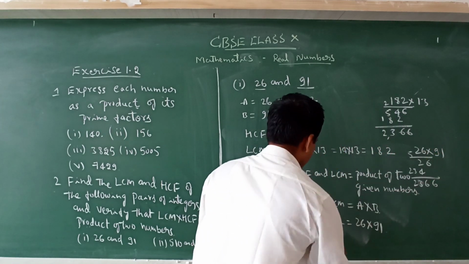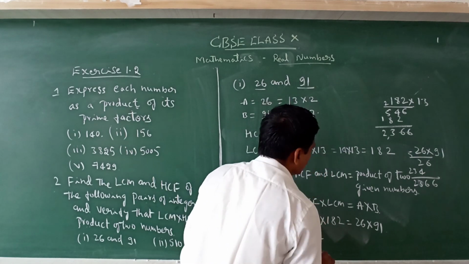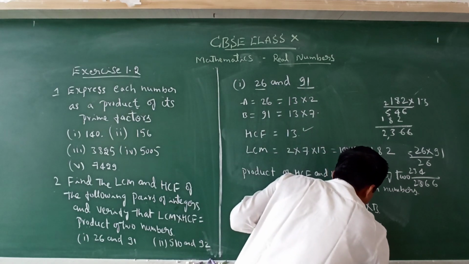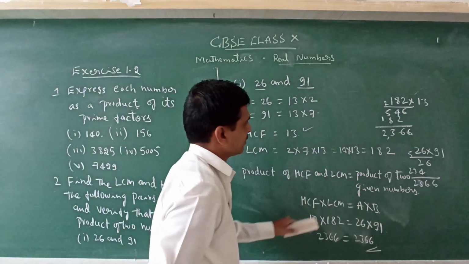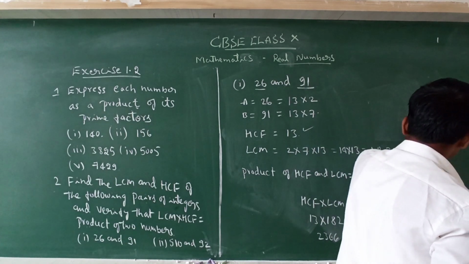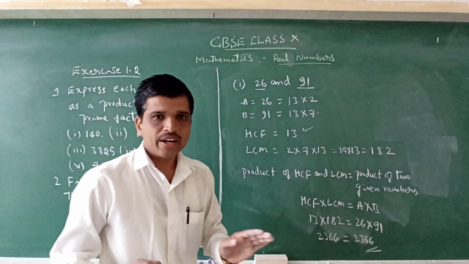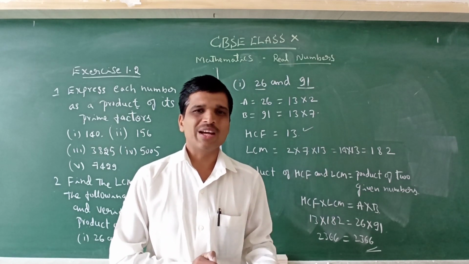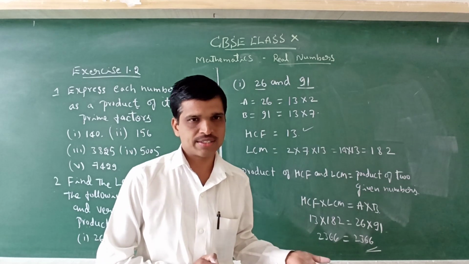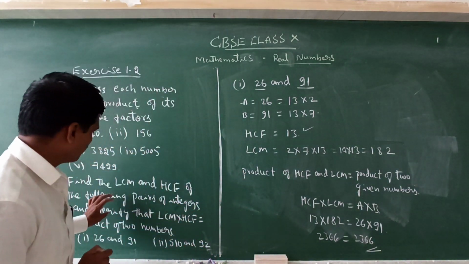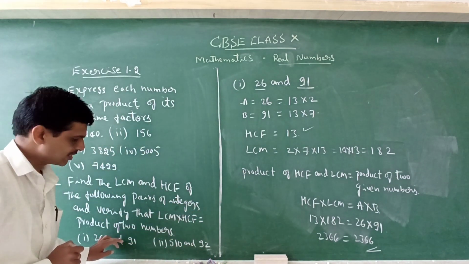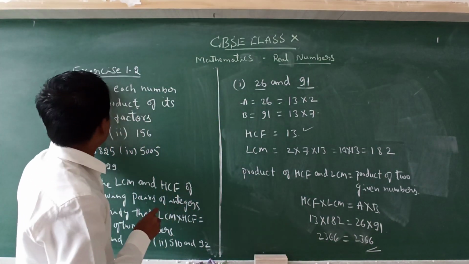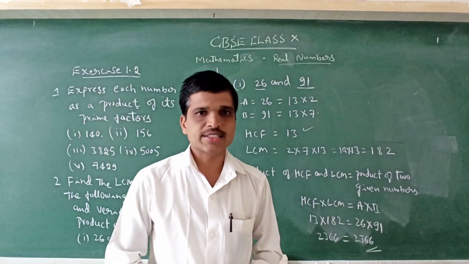Yes, clearly the product of these two numbers is also 2366. It says that the product of the HCF and LCM of any two numbers is equal to the product of the given numbers. So the given example is verified. Here I solved one example. Similarly, we can solve the remaining examples in Exercise 1.2. So that's all about the class today. Thank you.